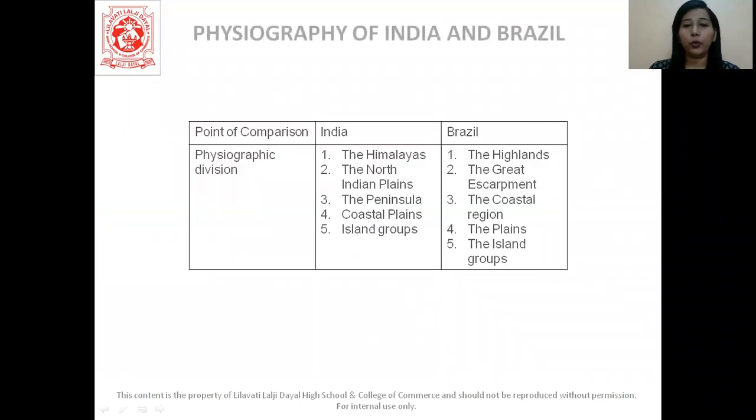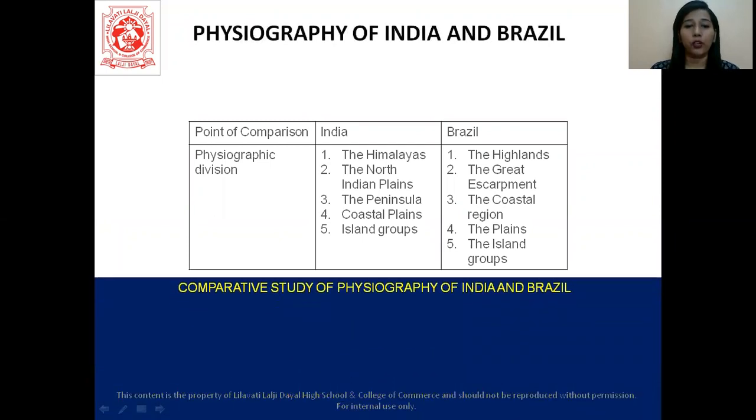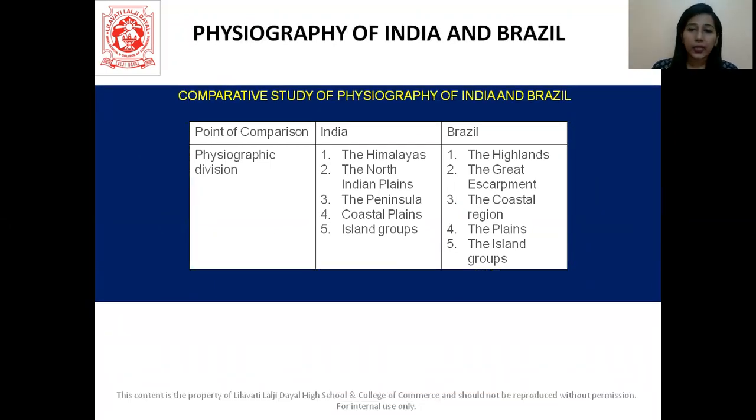So first of all, we're going to talk about the point of comparison. We are going to talk about India and Brazil in terms of the physiographic division. In India, we're going to talk about five things, and in Brazil, we are going to talk about five things. So India has the Himalayas, the North Indian Plain, the Peninsula, coastal plains, and island groups. In Brazil, we are going to talk about the highlands, the Great Escarpment, the coastal region, the plains, and the island groups. All right, so let's begin now.